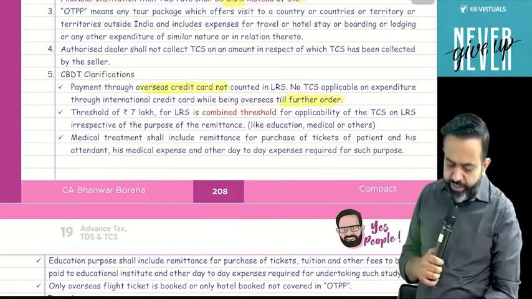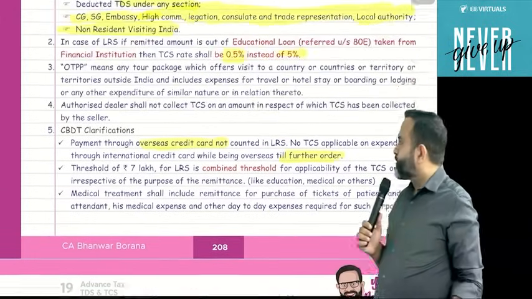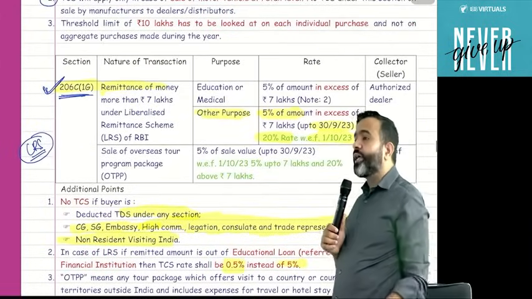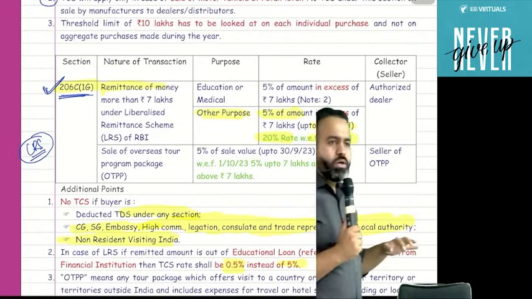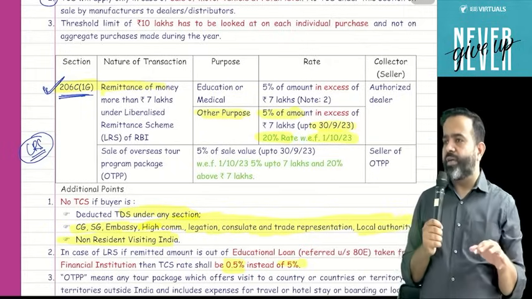Okay, one more point, guys. Sir, you mentioned that for educational and medical purposes, up to 7 lakh there is no TCS, and more than 7 lakh there is 5% TCS. For any other purpose, up to 7 lakh there is no TCS, but more than 7 lakh there is TCS of 5% or 20%. Now the question is, will this 7 lakh limit be applicable separately for educational purpose, medical purpose, and other purpose, or is it a combined limit of 7 lakh?